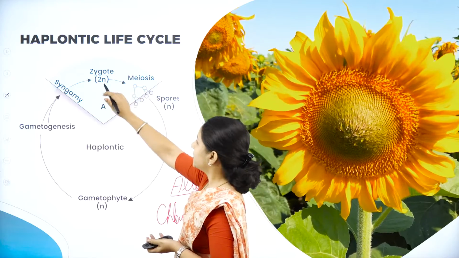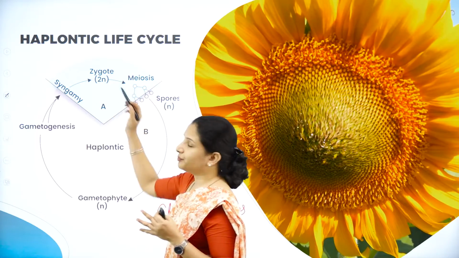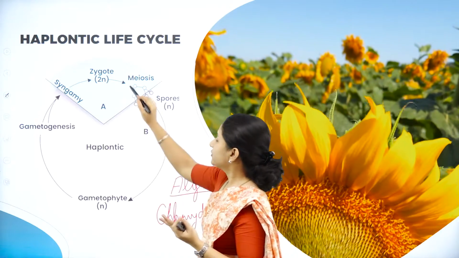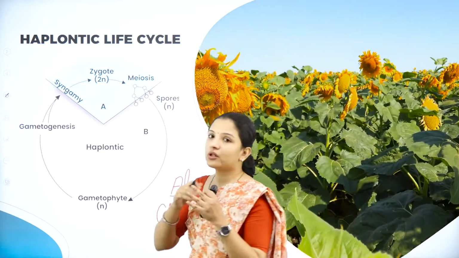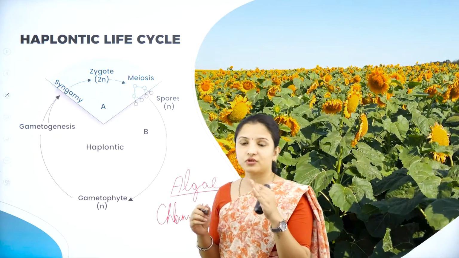So here the zygote is diploid, 2n. I have already told you what haploid and diploid are. So the zygote, which is diploid, will undergo meiosis. When it undergoes meiosis, what happens? Spores are produced.